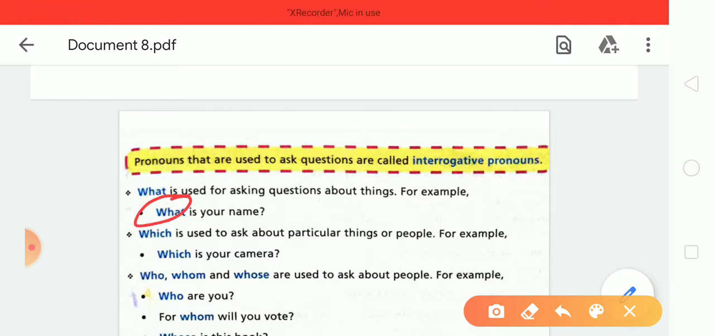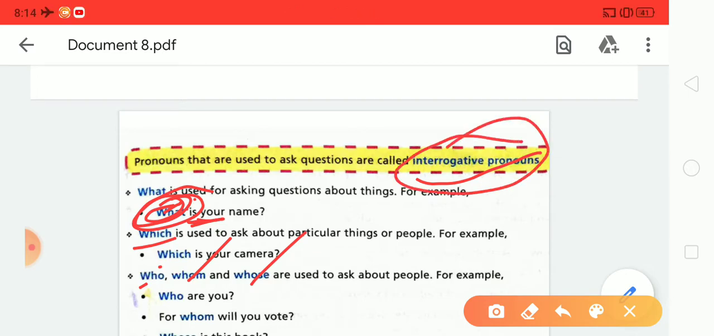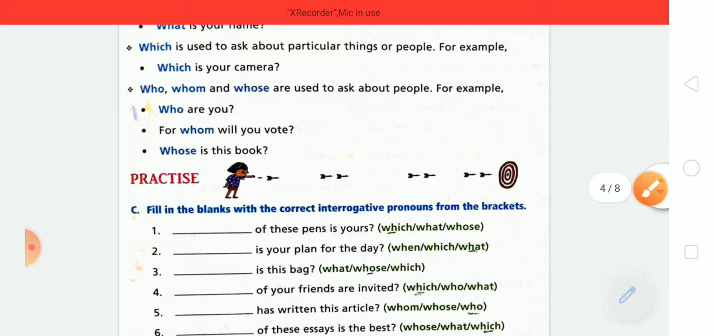What is the interrogative word? And after the what, you can see the helping verb is. So this word asks a question, and this word will be an interrogative pronoun word. And so on, you will see here which, who, whom, whose. All these words refer to interrogative pronouns.